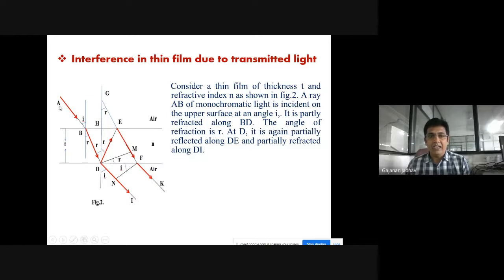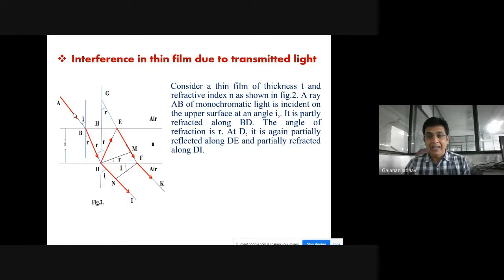A ray of light AB, of monochromatic light, is allowed to fall on the upper surface of the thin film at a point B at an angle i. It is partially refracted along BD. The reflected ray we are not going to consider here. We are only considering the partly refracted light, that is BD. The angle of refraction is r.